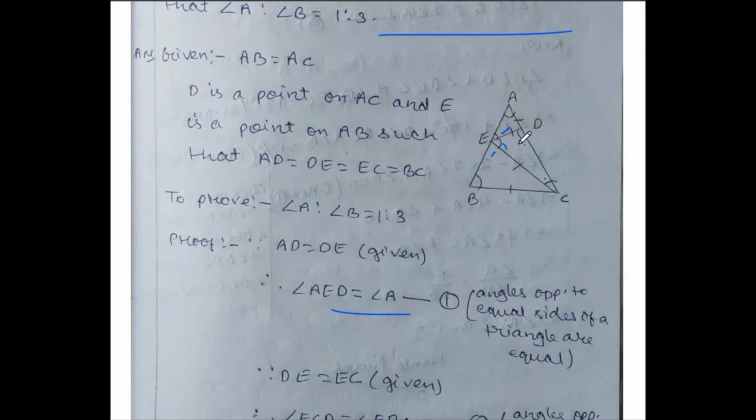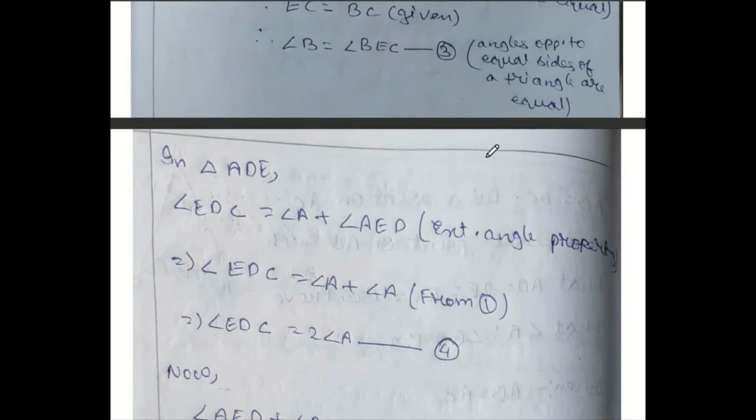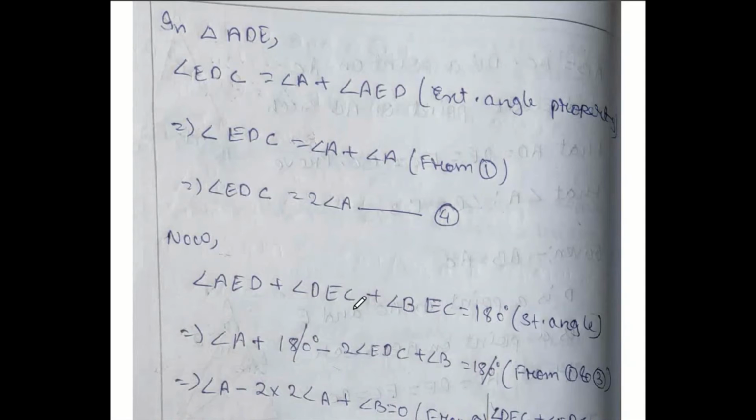Angle AED plus DEC plus BEC equals 180 degrees, straight angle. In condition 1, we got it already: angle AED equals A. Change it. Angle BEC equals angle B, that is from condition 3. Change it.